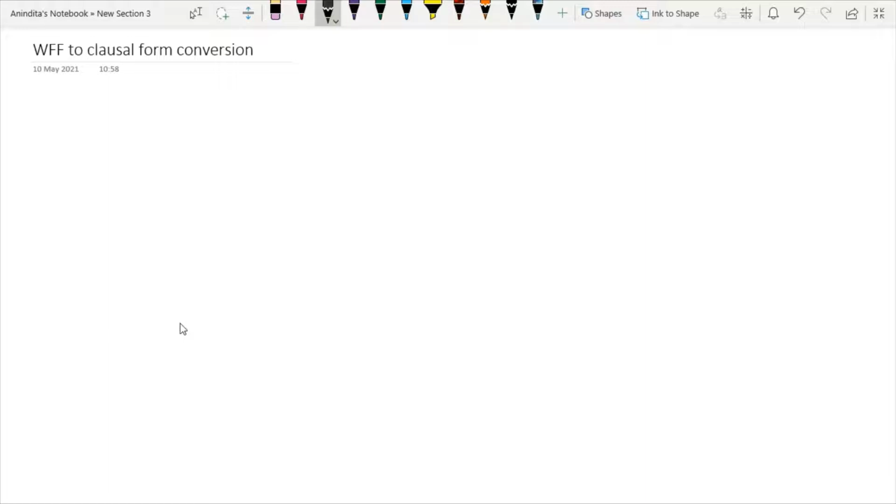Today, our topic of discussion is well formed formula to clausal form conversion. Now, the question is why we need this kind of conversion. In the previous day, we were interested in mechanical inference by a program using FOPL expression. So, one method I have discussed is known as resolution.